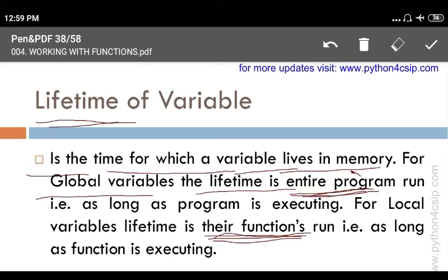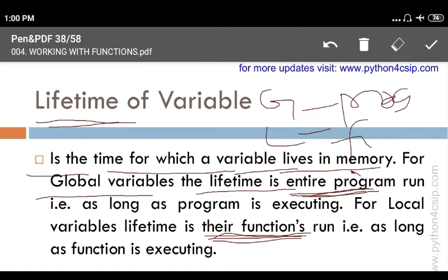Global variables have a lifetime of the program, whereas local variables have a lifetime of the function or block. We'll see this in the next slide with an example.